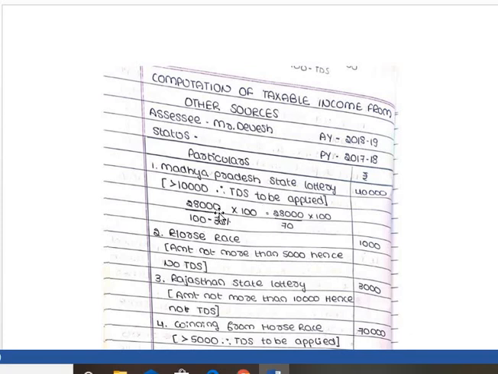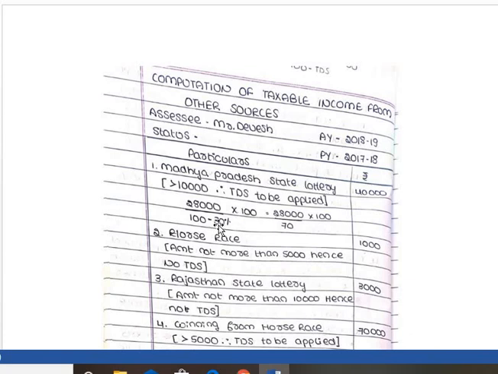Here the given amount is net, so we need to gross up. The gross up formula is net amount divided by 100 minus TDS, into 100. Here the given amount is 28,000 divided by 100 minus, please remember, TDS for lottery is 30%.